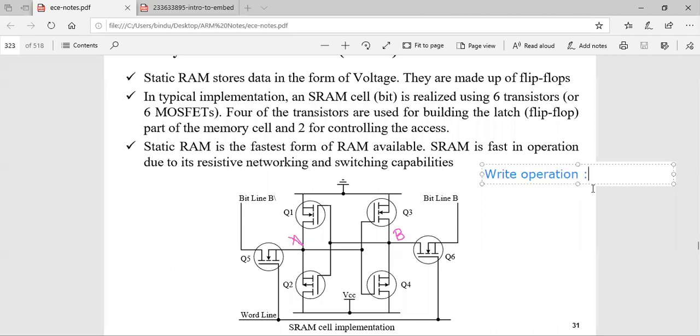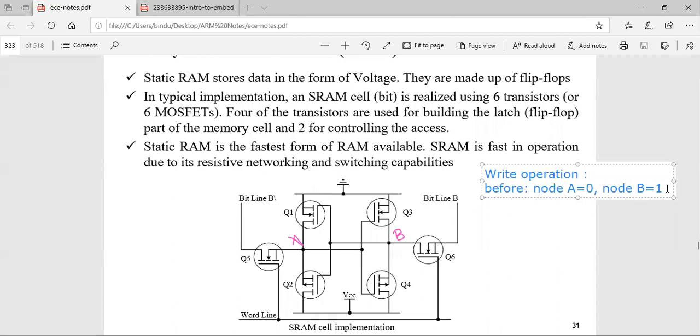Okay, so for the write operation, what do you do? Suppose the previous data, which was there at node A, assume node A is equal to 0 and node B is equal to 1. Previously, before anything, whatever was stored in the latch, node A is equal to 0 and node B is equal to 1.